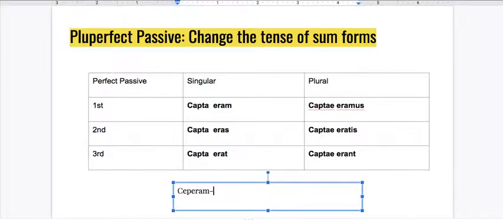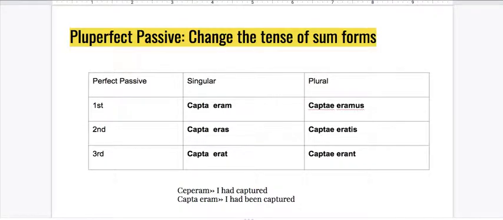Now, caperam, remember how to translate that? Capio, capere, to capture, right? So caperam is, pause the video and try and retrieve this. I had captured. What will capta eram be? I had, it's passive, been captured, right? Now the I needs to be receiving the action rather than doing it. All right, so you're going to see here a sub-translation pattern, subject had been verbed.